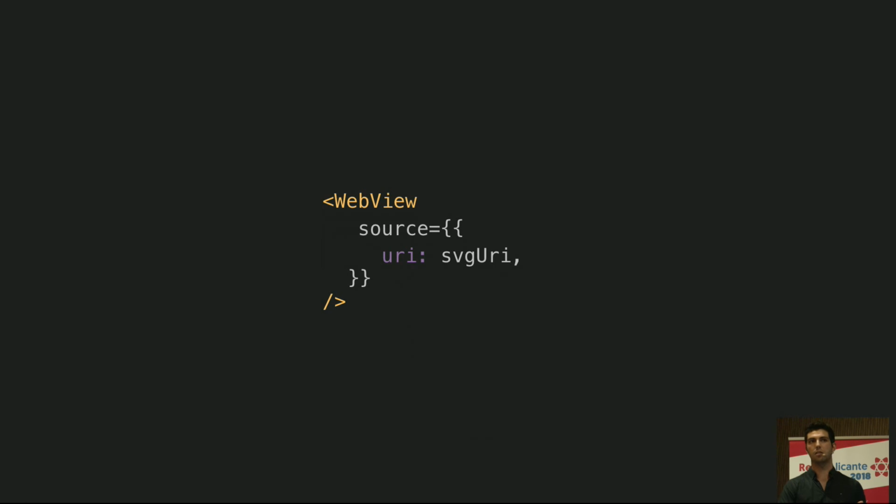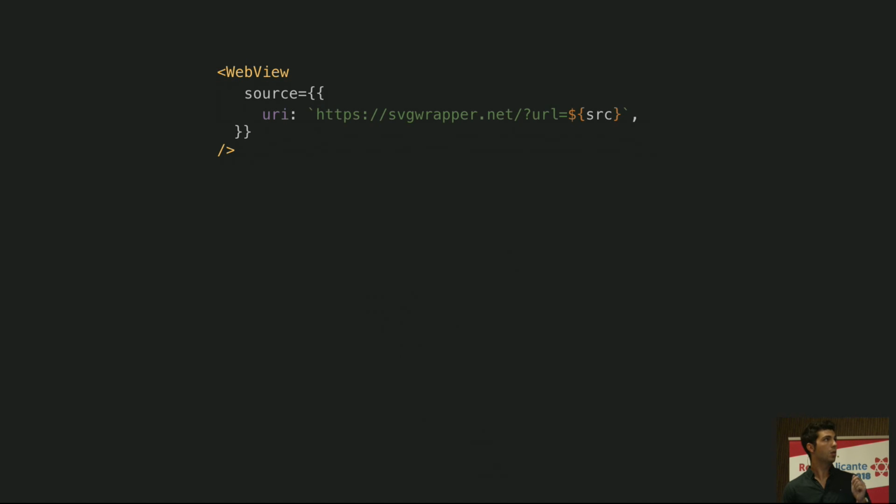In iOS, it uses UI web view. On Android, it's the Chrome engine. So when it comes to scaling and fitting the SVG on the screen, we'll have some differences. To solve the problem, we can instead pass as the URI a serverless Lambda that we put into place, and the query parameter will be the location of the SVG.